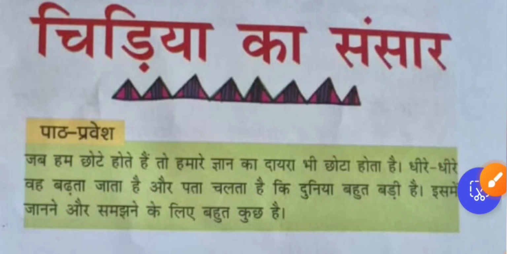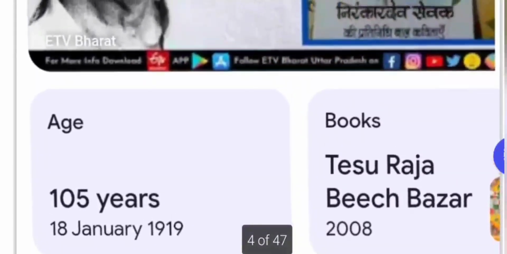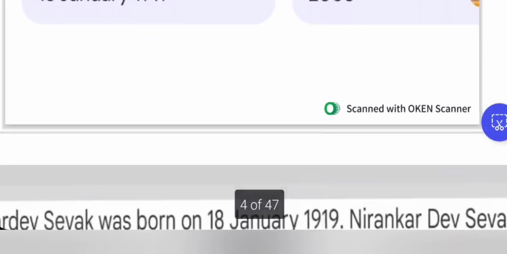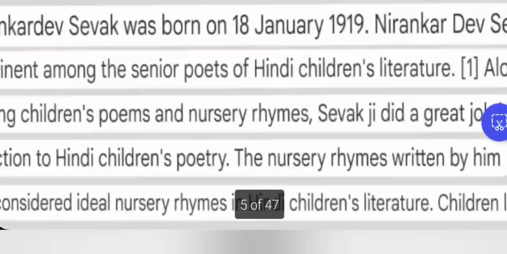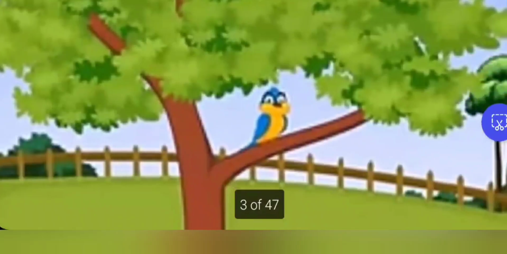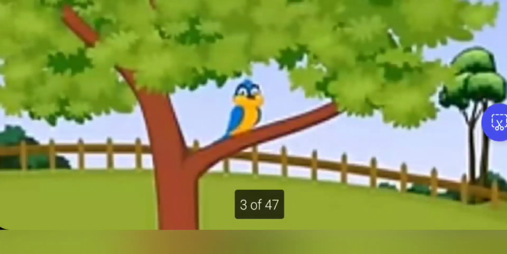Having said this, here we are going to learn a poem written by Nirankar Dev Sevak. So he is the poet Nirankar Dev Sevak, who was born on 18th January 1919. He is very famous for writing Hindi children's literature and he is known for the rhymes, nursery rhymes for the kids. So here in this poem we are going to see how the thoughts of the bird are. It is same as we are thinking. So the similarity is there between the birds and the human beings, how we are living.